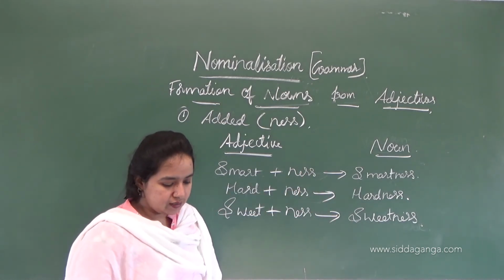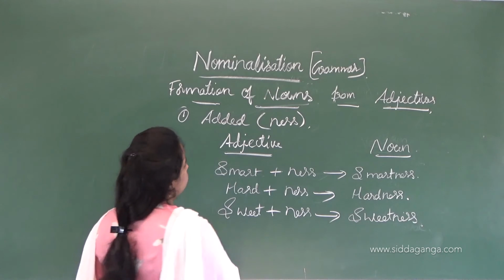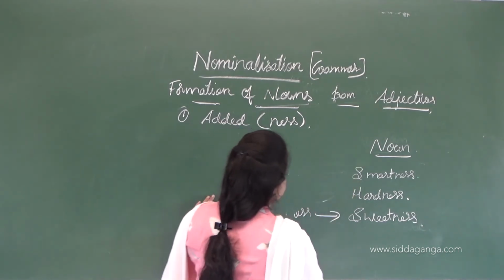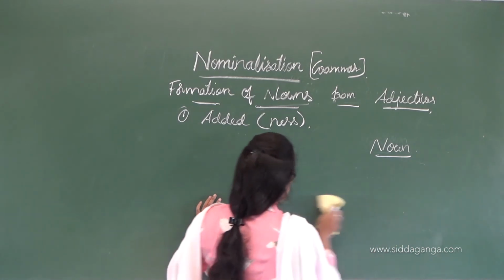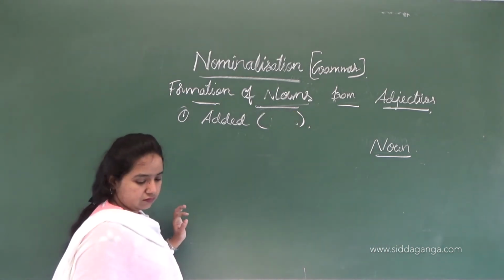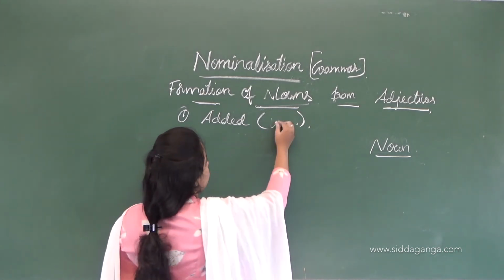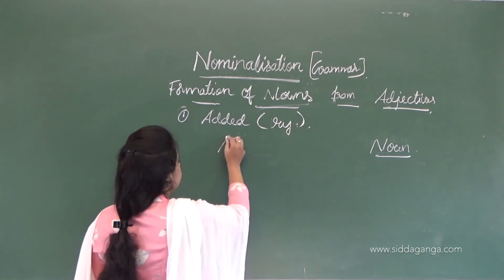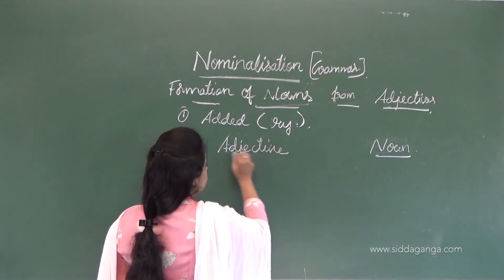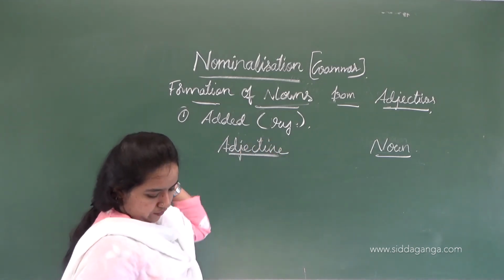Okay, so let's see with ry. Another suffix is ry.